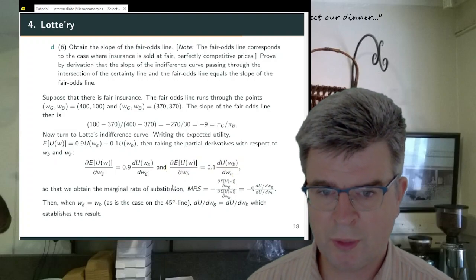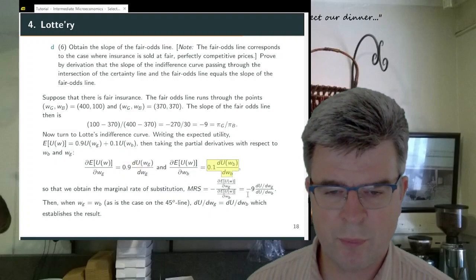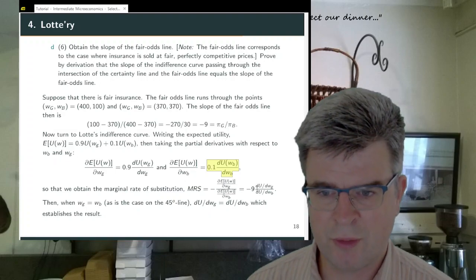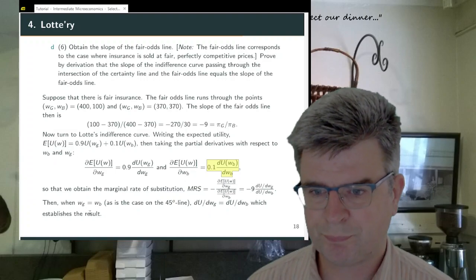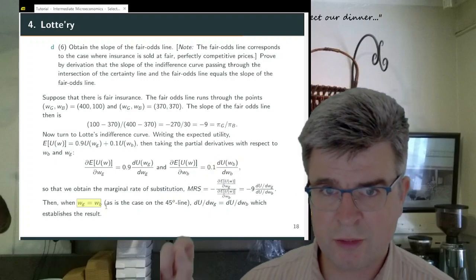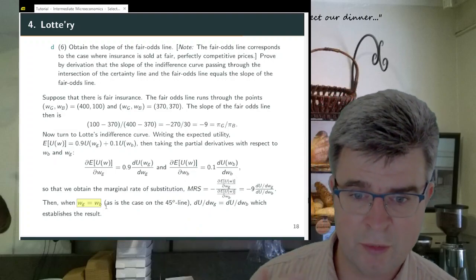We can just plug in the expressions that we have over here, and we get minus 9 times the ratio of these derivatives. And now, this is a key point: at the certainty line, the wealth in the bad state of the world is always identical to the wealth in the good state of the world.